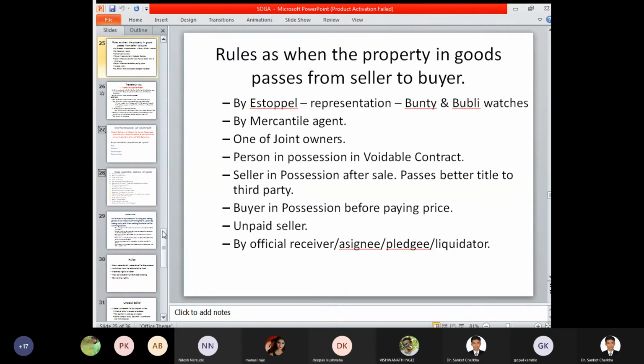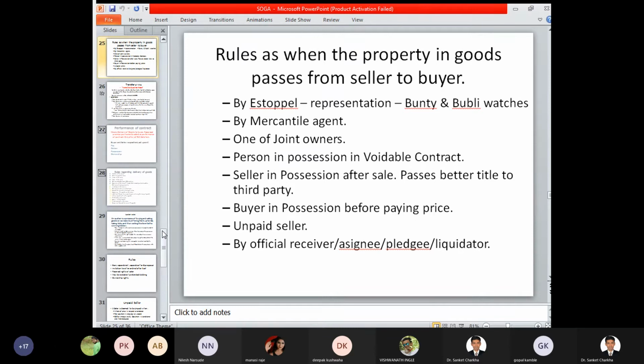So if any one party to the contract signs that particular agreement and accordingly the contract of sale is executed, then at this stage also we can say that the contract of sale is of a proper nature and accordingly the ownership rights have been transferred from the seller to the buyer who is purchasing those goods and services. Person in possession in a voidable contract.